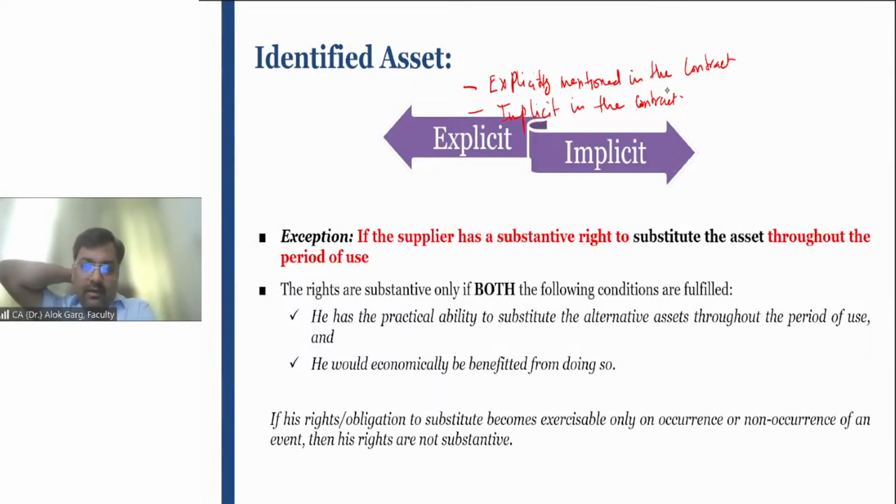For example, the lessor got a contract from another company as well, and to catch that contract, the lessor wants to use these good cars in that company and the older version of car in this company. Can he do so? Answer is no, he cannot do so. It means the lessor does not have a substitution right. The lessor does not have a right to replace these cars with alternative cars. The lessor does not have a substantive substitution right.